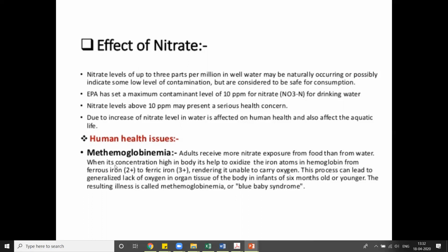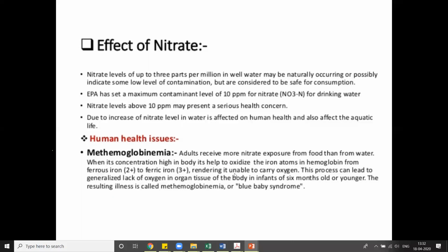Okay. Now, human health issues. First one is methemoglobinemia, basically. Now, what is this about? Adults receive more nitrate exposure from food than from water. That means your body is getting more nitrate from food. When its concentration is high in the body, it helps to oxidize the iron atoms in hemoglobin, rendering it unable to carry oxygen. What is happening here?